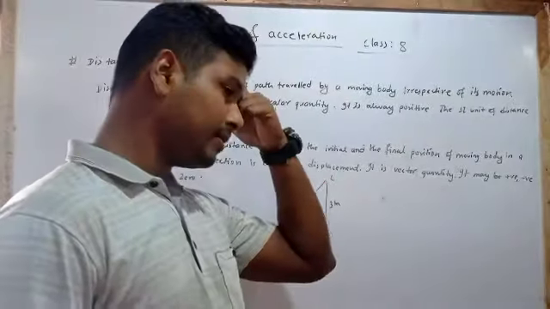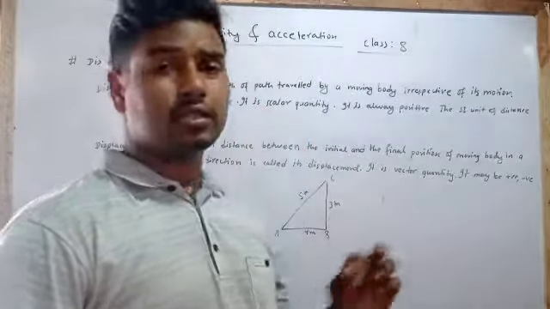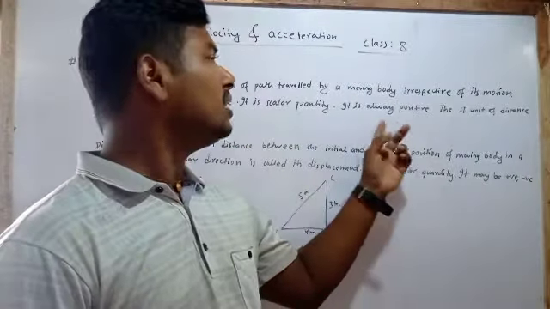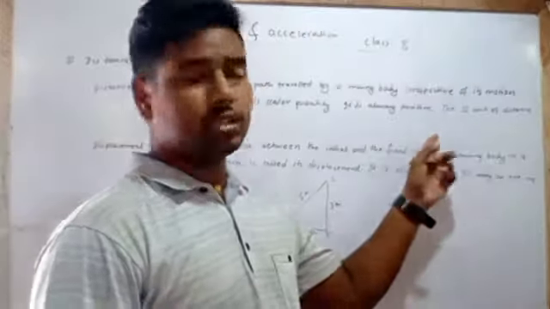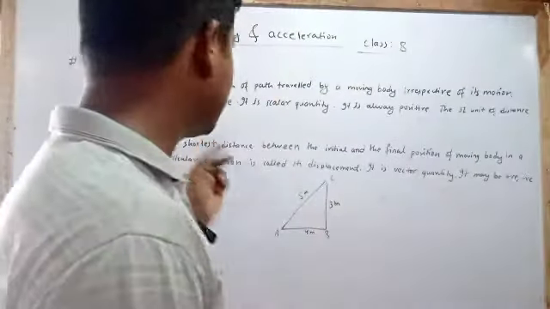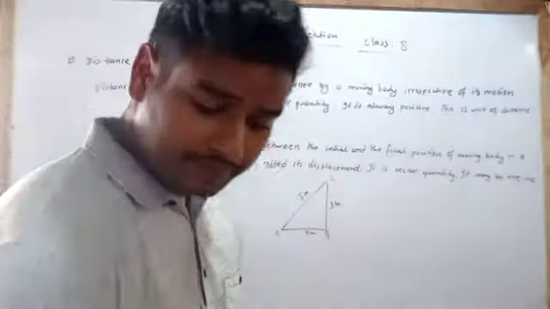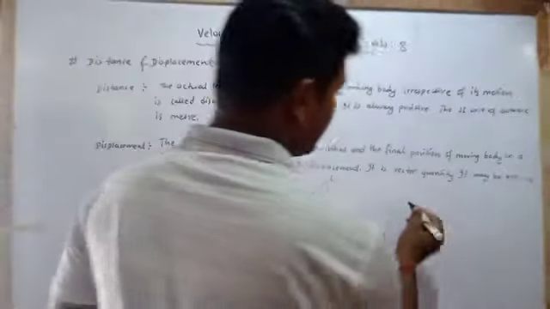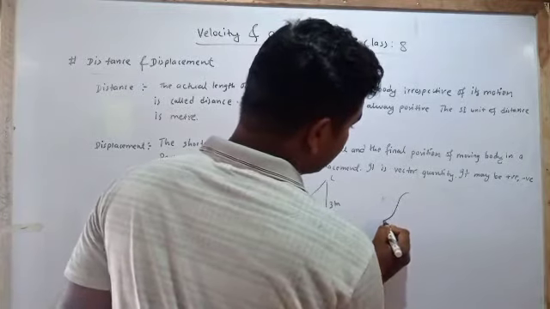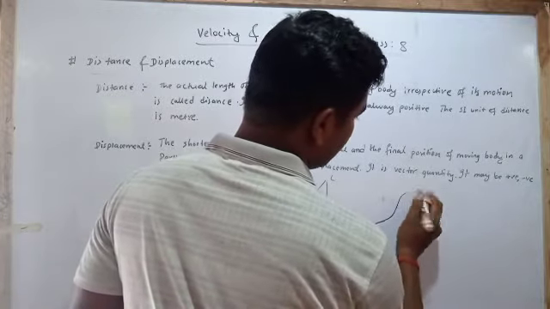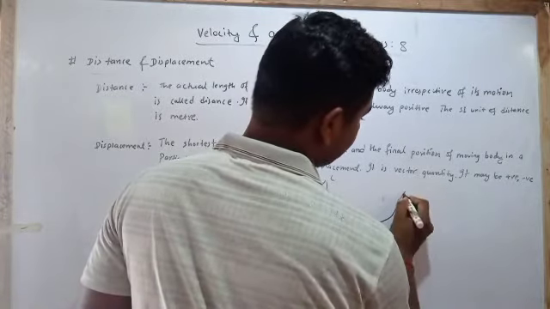Another thing about distance is that it is a scalar quantity. It is always positive. Its SI unit is meter. Let's see the displacement. Displacement is the shortest distance. If you see like this, let's see.